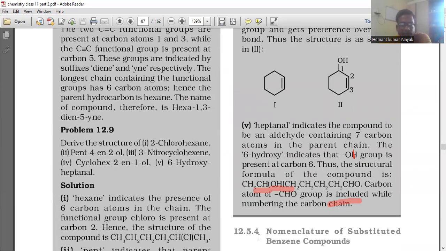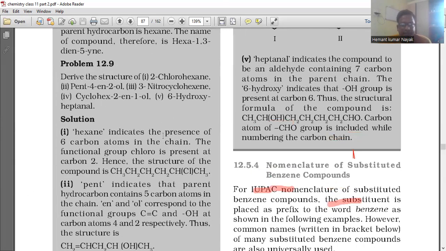Problem 12.9 says derive the structures of 2-chlorohexane, pent-4-en-2-ol, 3-nitrocyclohexan-1-ol, and 6-hydroxyhexanol. So now the name is given and we have to find the structure. Hexane indicates the presence of 6 carbon atoms in the chain. The functional group chloro is present at carbon 2. The structure of the compound is CH3CHClCH2CH2CH2CH3.